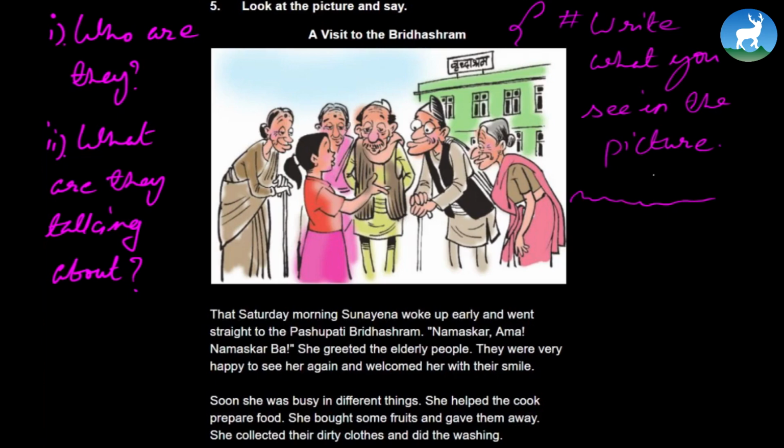A visit to Vriddhashram. That Saturday morning, Sunaina woke up early and went straight to the Pasupati Vriddhashram. Namaskar, Ama. Namaskar, Ba. She greeted the elderly people. They were very happy to see her again and welcomed her with their smile. Look at that. They were very happy to see her again, meaning that it was not the first time she had been to Vriddhashram. They know the little girl, who she is. Soon she was busy in different things. She helped the cook prepare food. She bought some fruits and gave them away. She collected their dirty clothes and did the washing.